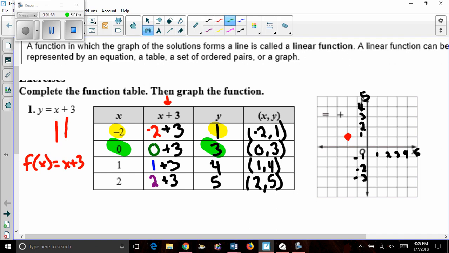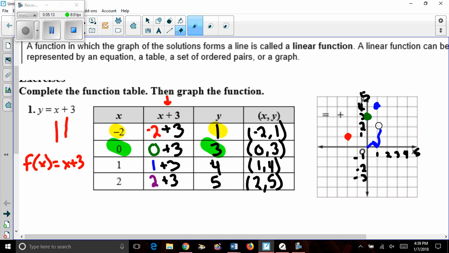Next, it's 0 comma 3, so I start at the origin. If my first number is 0, that means I do not count left or right. I stay there. And a positive 3 means I count up and put a dot right here at 0 comma 3. We'll do that again for 1 comma 4. Positive 1 is my x, tells me to go to the right. And then positive 4 tells me to go up. 1, 2, 3, 4 to get a dot right there.